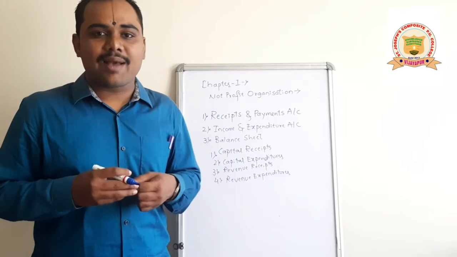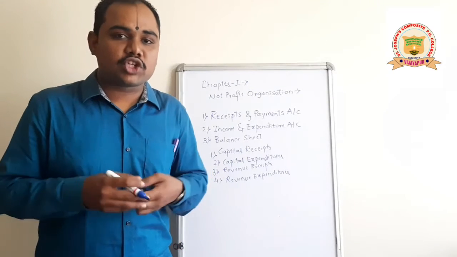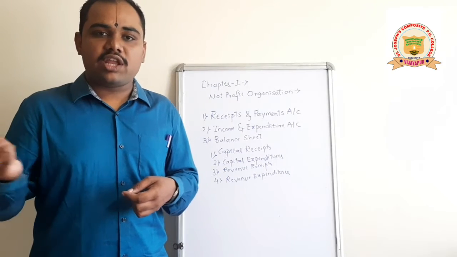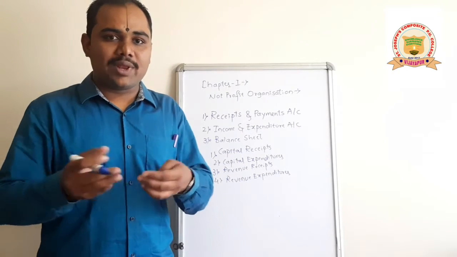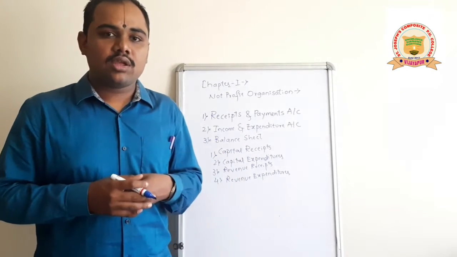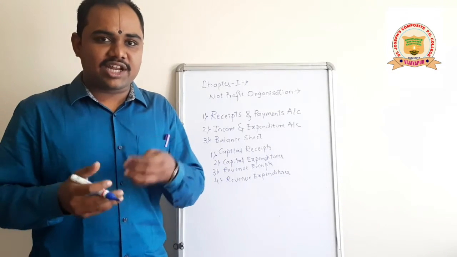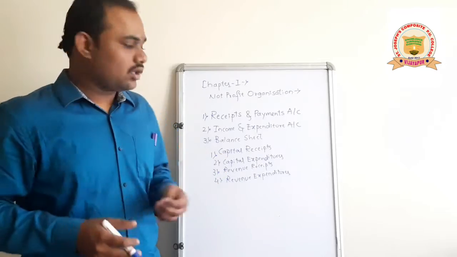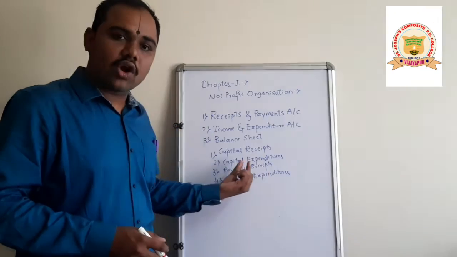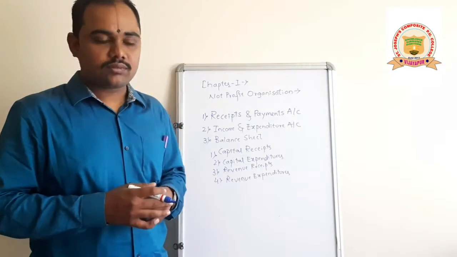Take many other examples. Income on investments. You will invest something in shares, and you will get the dividend year by year. You will make some deposit in the banks, and you will get the interest year by year or month by month. So such receipts are called revenue receipts.